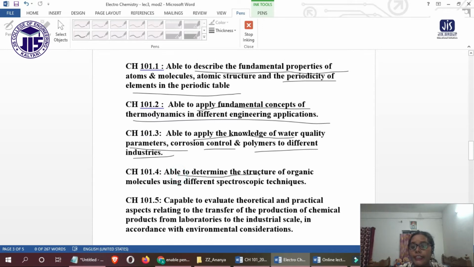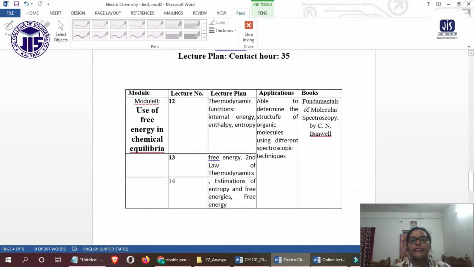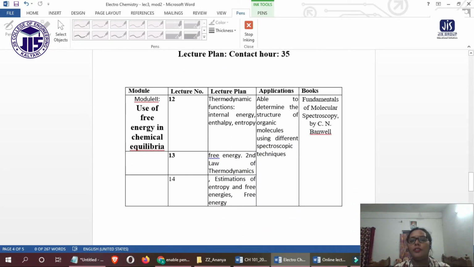They can determine the structure of organic molecules using different spectroscopic techniques, and finally they can also evaluate and synthesize some of the products, some of the drug molecules, in the lab up to the industrial scale. So these are some of the course outcomes that we have for our course. This is the lecture plan for our course.